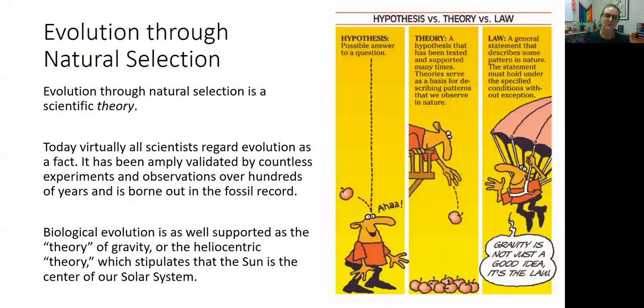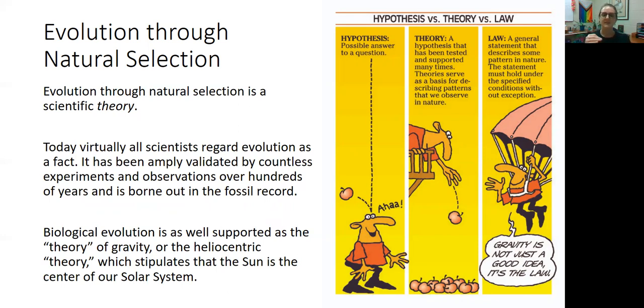So evolution through natural selection is now a scientific theory. And this is a word I do want to talk about because I think a lot of people who aren't in science don't realize how confident scientists are in their theories. Theories aren't just something that, they're not hypotheses, right? They're beyond hypotheses. Hypotheses are what we think could be the answer.